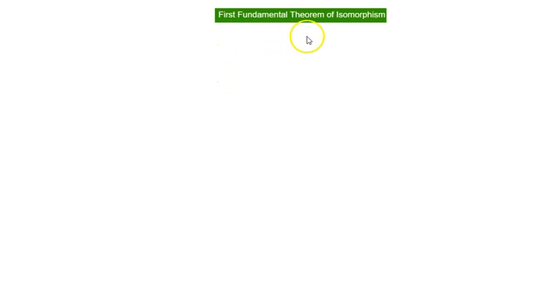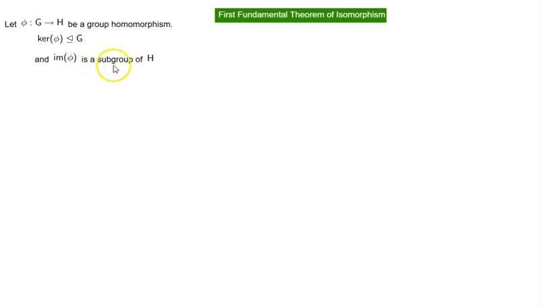Let us look at the first fundamental theorem of isomorphism. So we have a group G and a group H. Phi maps G to H by a homomorphism. Kernel of phi is always a normal subgroup of G, and image of phi is a subgroup of H.